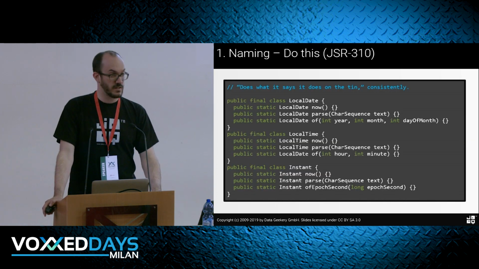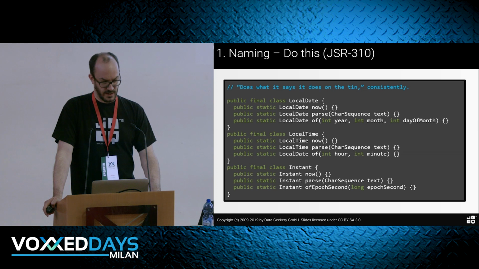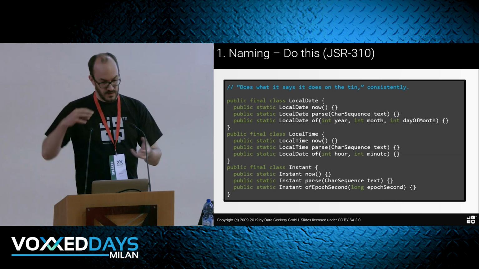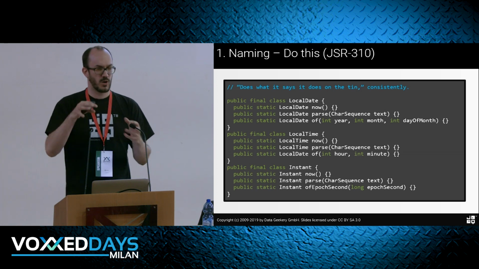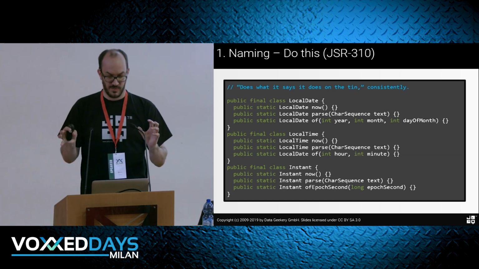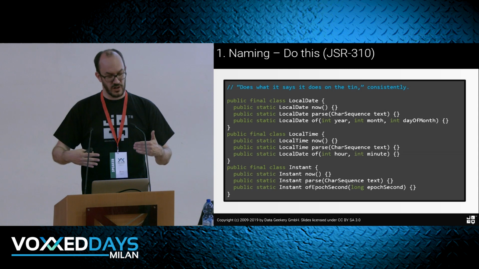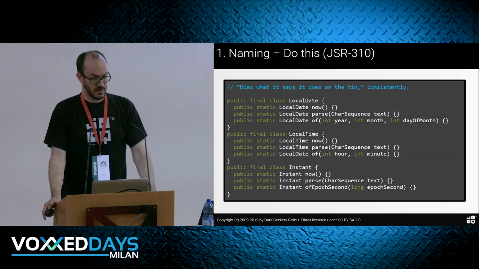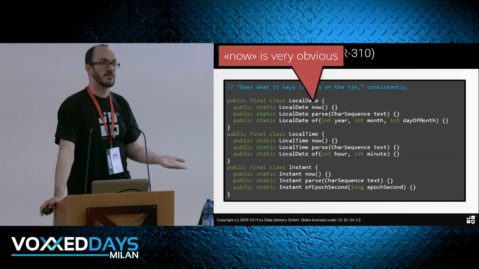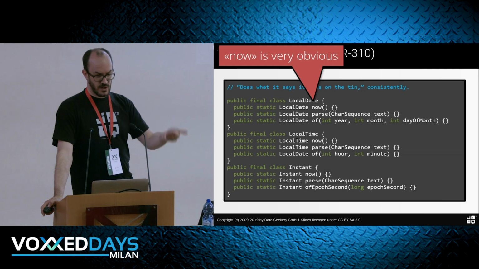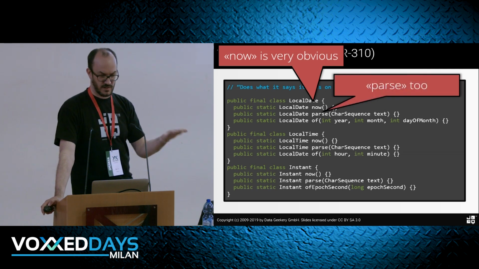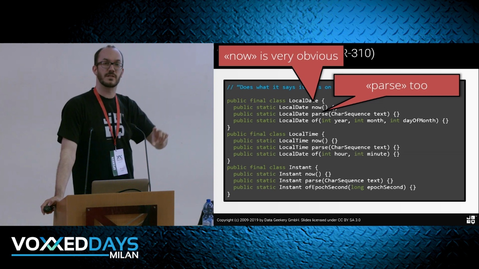So here's another example that does it right. I really like this API. In the beginning, it took a little bit of time for me to get acquainted with the way it thinks. It works a bit different from all the other JDK APIs, but once you learn it, it's really, really obvious and very efficient. So it fulfills the list of usability concerns. So now is a very obvious name. What does now mean? It's obvious. In the context of the local date time, I'm getting the now value, right? So that's very obvious. Parse is obvious as well, and we have that name on every type.